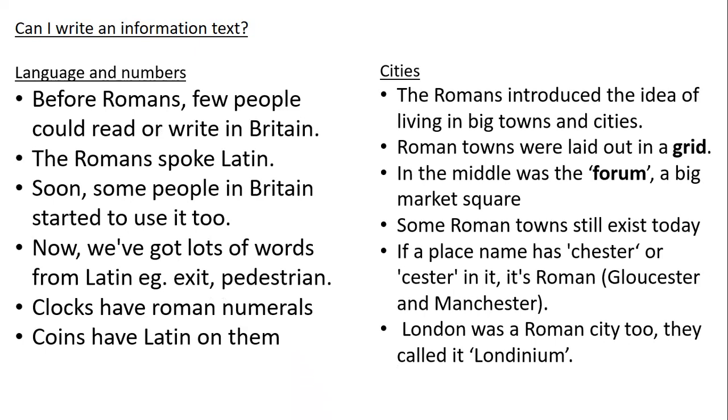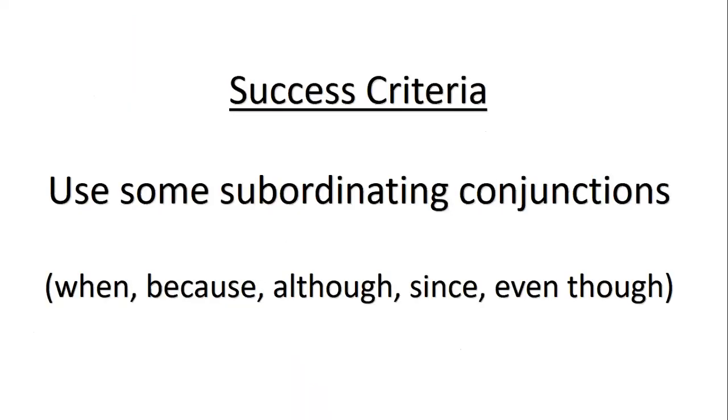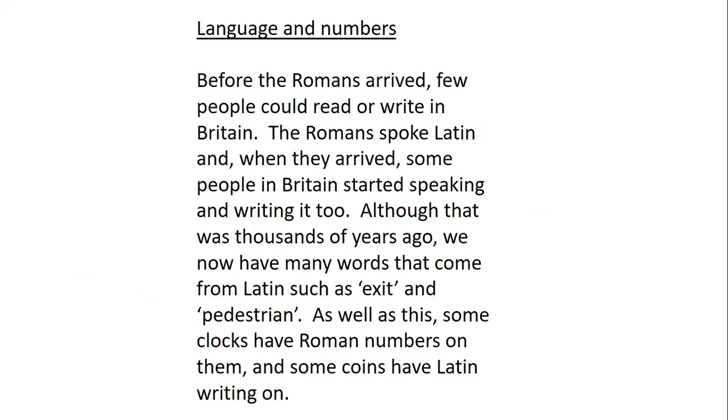So what are we going to put together? Our success criteria today is using some subordinate conjunctions, just a couple in each paragraph. Here are some examples: when, because, although, since, even though, and before is another one which I'll use. They're not all the subordinate conjunctions in the world, but they're just some to give you an idea. I'm going to talk you through how I've written my paragraphs, and then you'll see how we put them together.